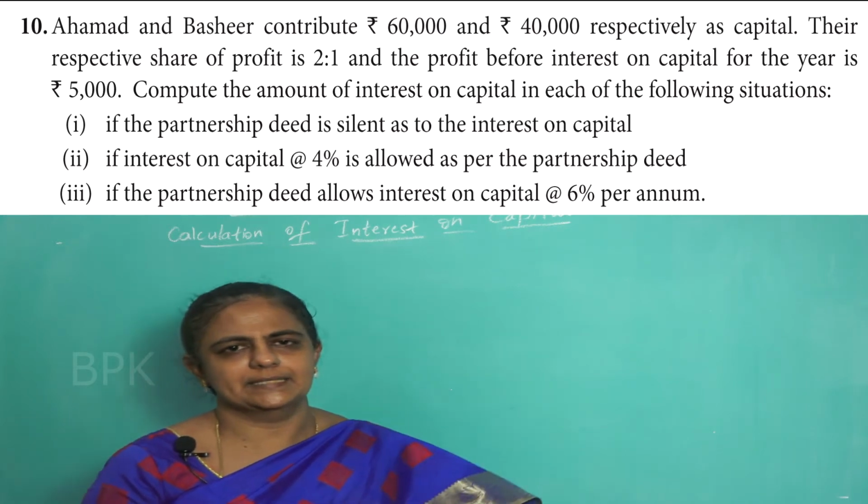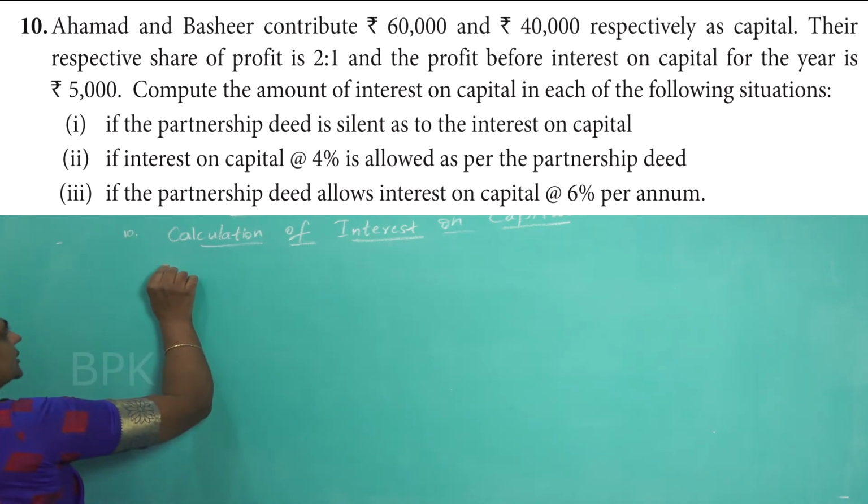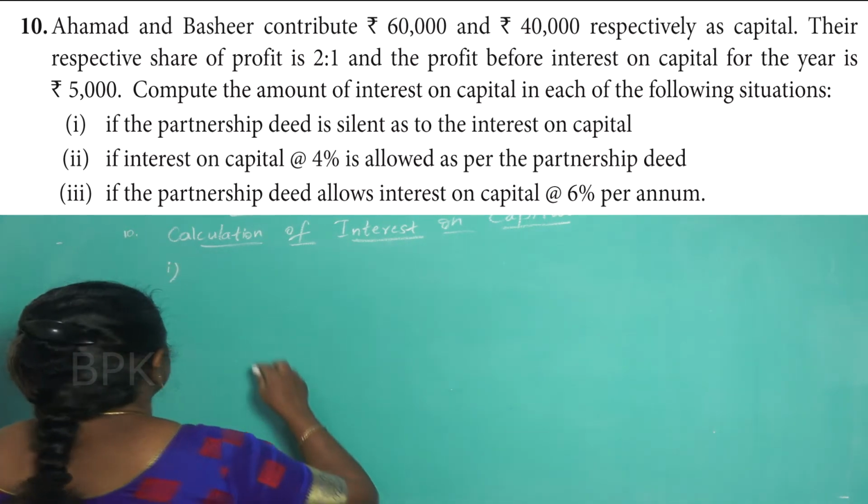So write the answer. Question number 10. Condition number 1. You have to write like this.